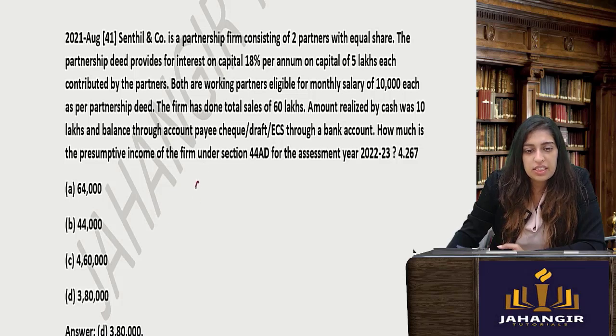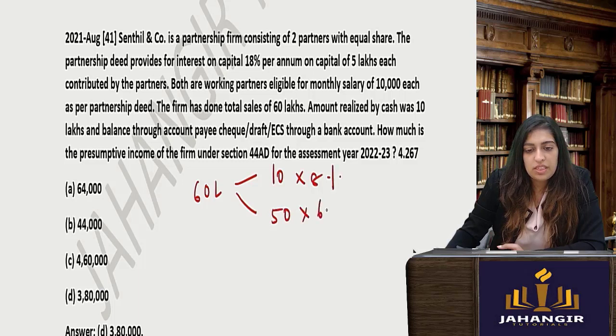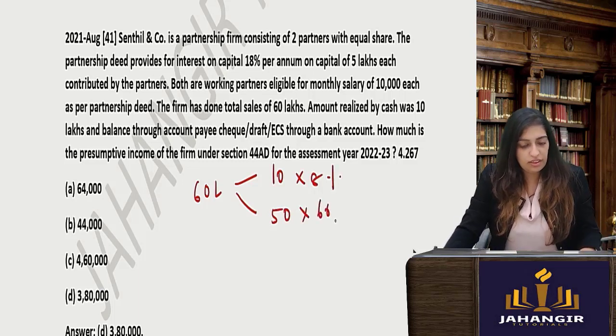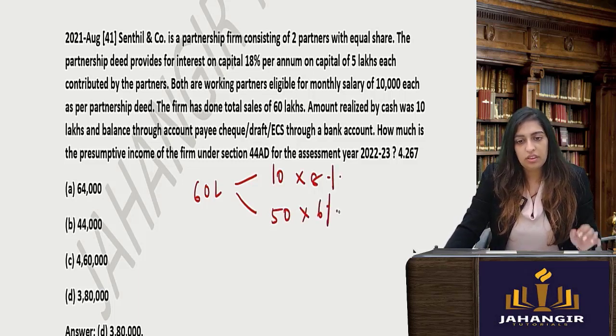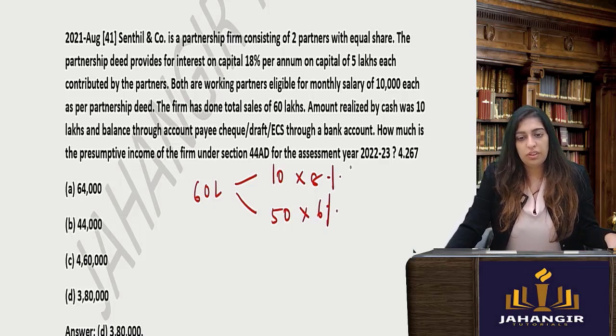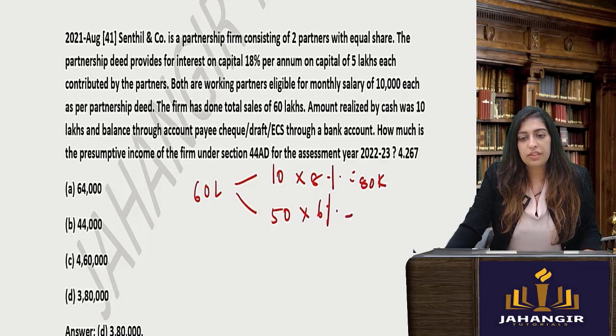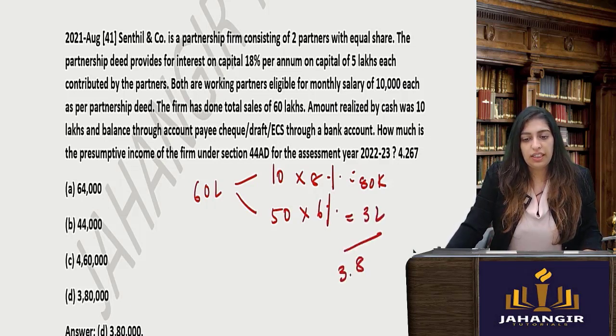Again, it is 60 lakhs, and they are saying cash was 10. So 10 is at 8%. And the remaining balance through account payee cheque will be 50 lakh, at 6%. So how much will this be? 80k. And this will be 3 lakhs. So your total will be 3.8 lakhs.